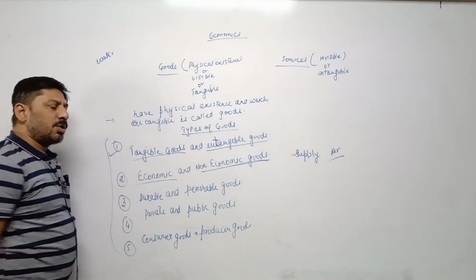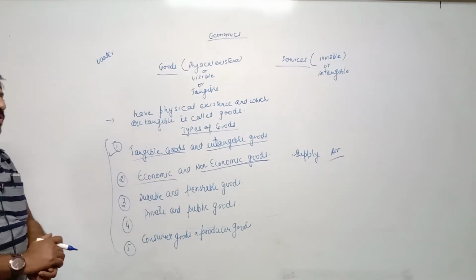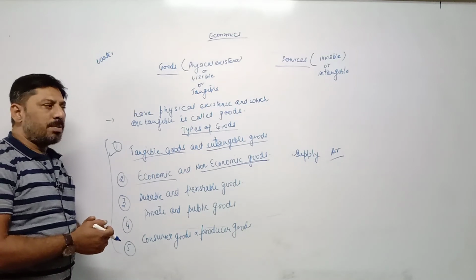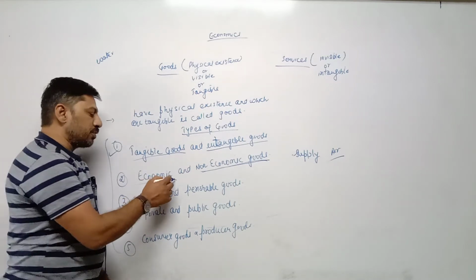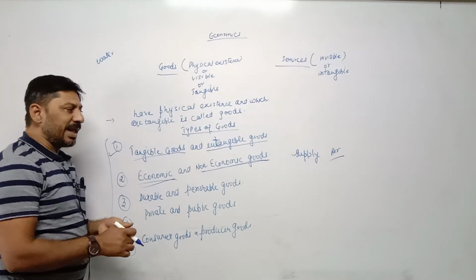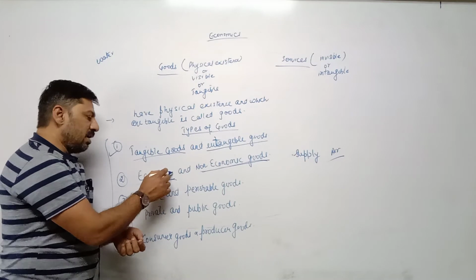Economic goods has some price value, means goods which can be measured in terms of money, that is called economic goods. Any goods which has price value, which are bought and sold against money, such goods are called economic goods.